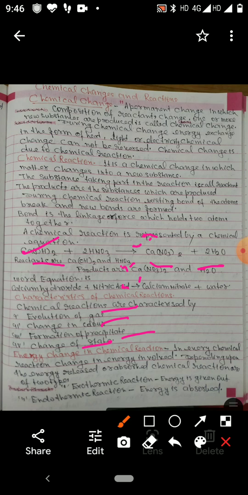The other is a chemical reaction in which energy is absorbed, that is an endothermic reaction. Calcium carbonate breaks into calcium oxide and carbon dioxide. This breaking is due to heat. Heat is required for this reaction. This reaction is called an endothermic reaction.